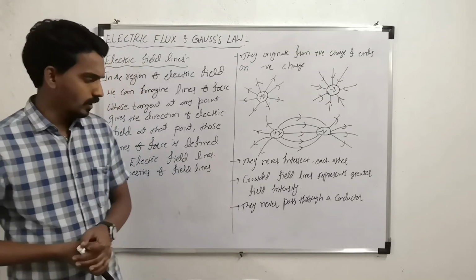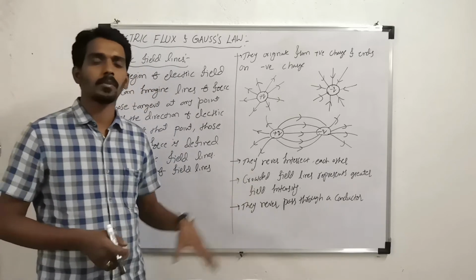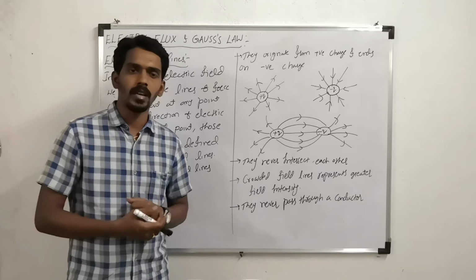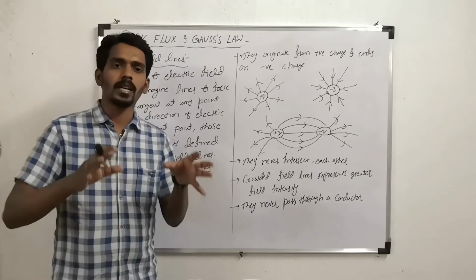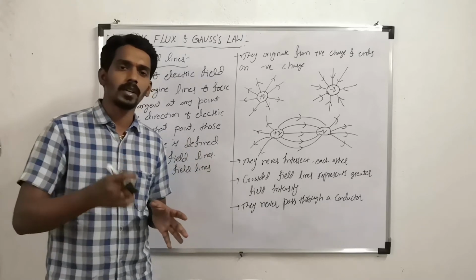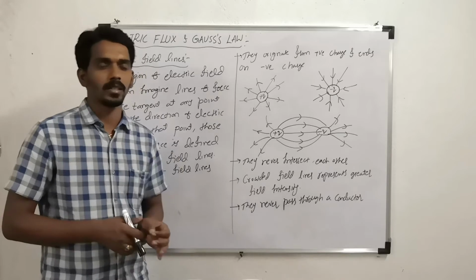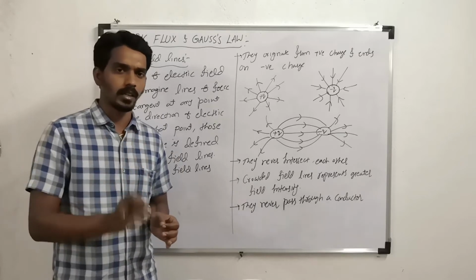And the last one: they never pass through a conductor. Of course we will study the properties of conductor separately, but here you just remember that inside the conductor the electric field is always zero. So there is no question of electric field lines passing through a conductor.